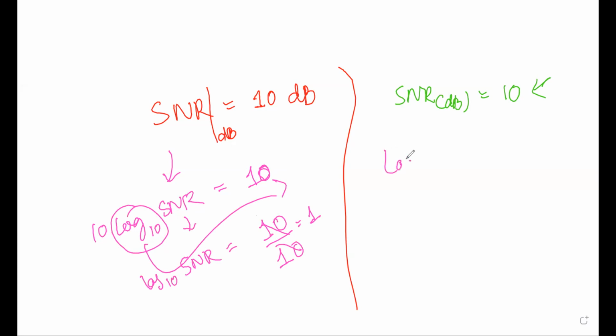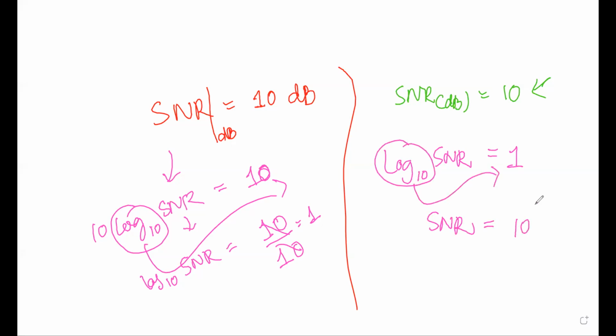Now what is the equation? Log 10 of the signal to noise ratio in normal scale is equal to 1. Now, how do we find SNR in normal scale? Taking the 10 log to this side, it will be 10 over 1. The log base 10 on the other side becomes a power of 10. I guess it's clear to all of you.